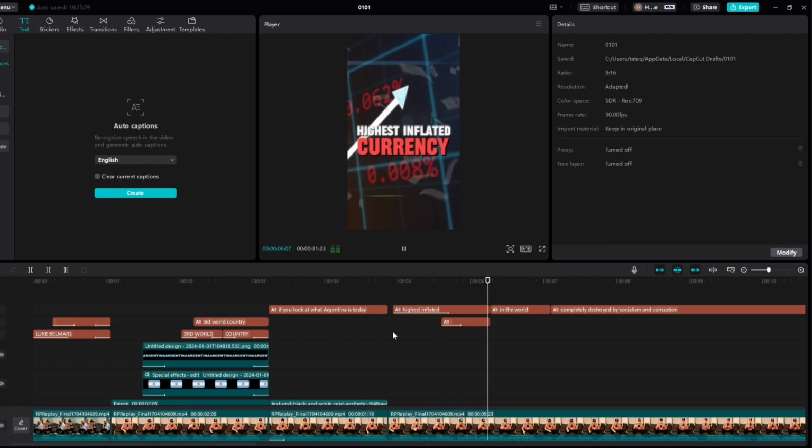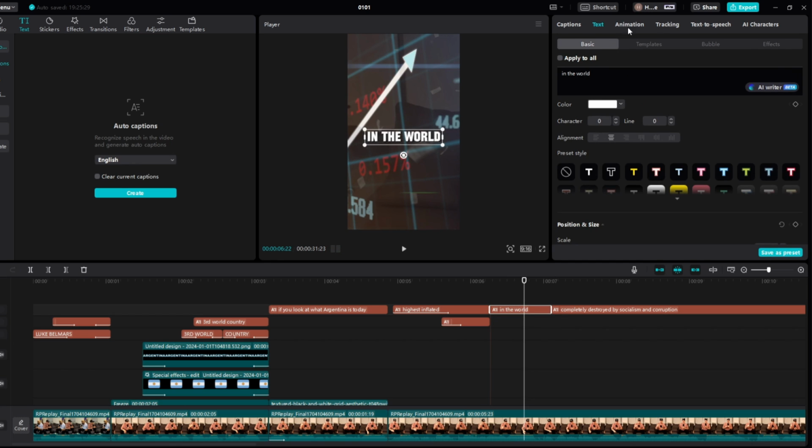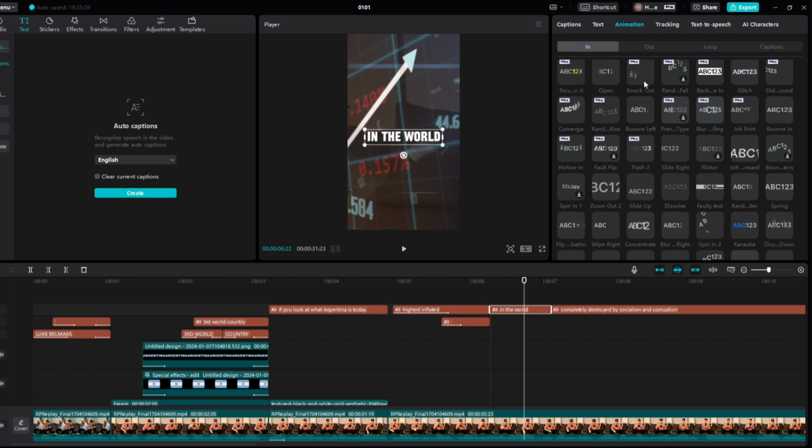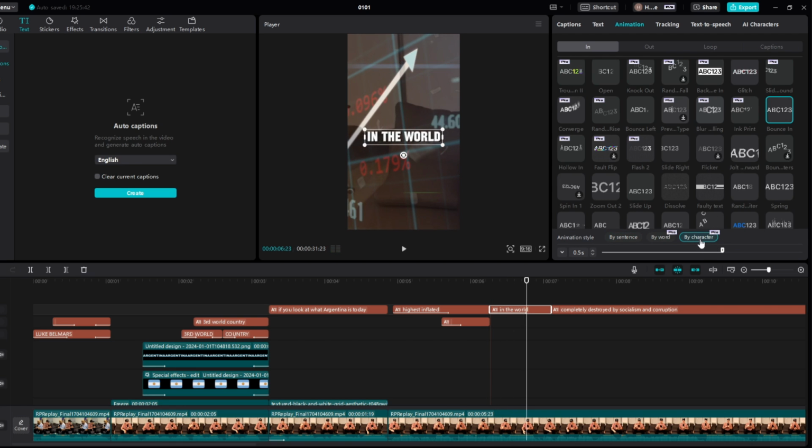Highest inflated currency in the world. Perfect. In the world. And then for this one right here, we're gonna go to animation. On the in animation, we want it to bounce in the world. Now this is a pro version one.